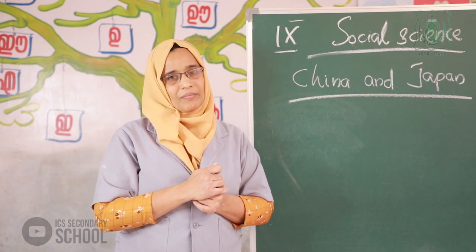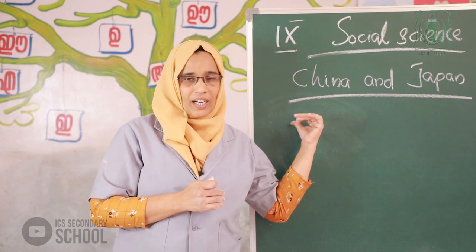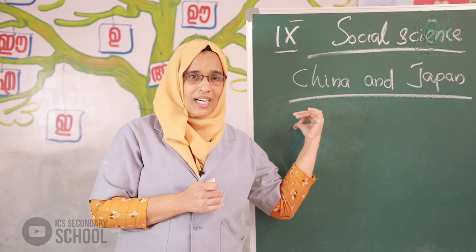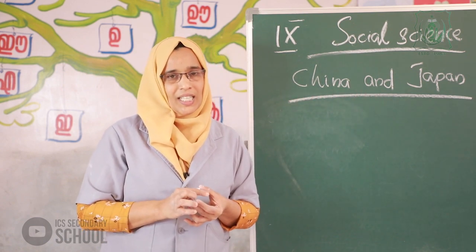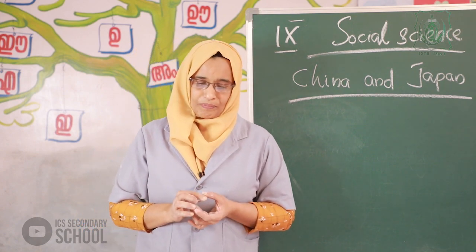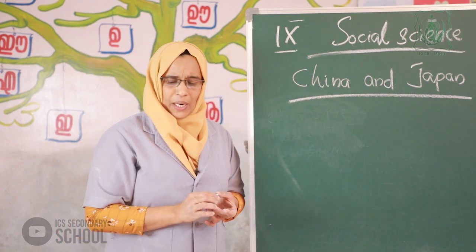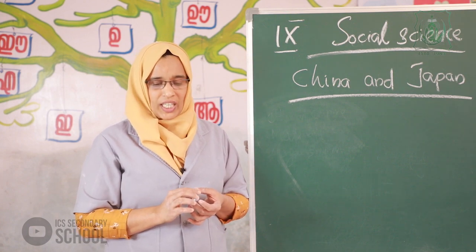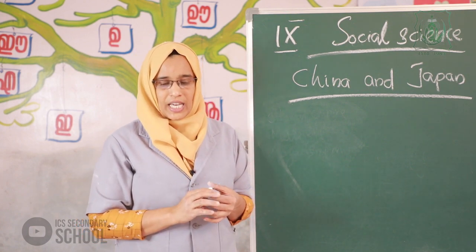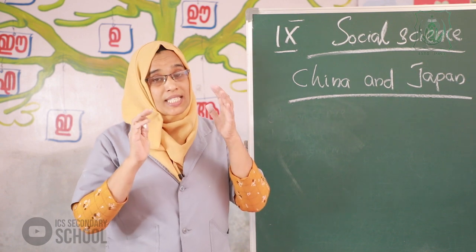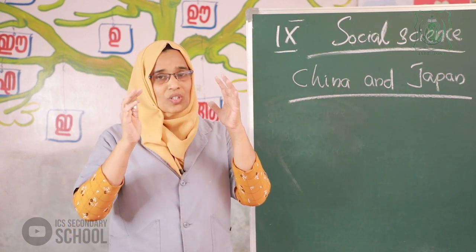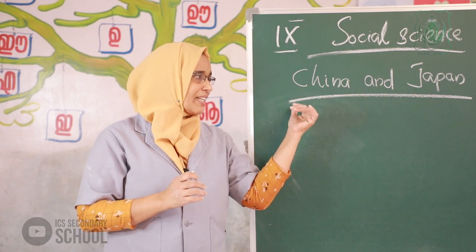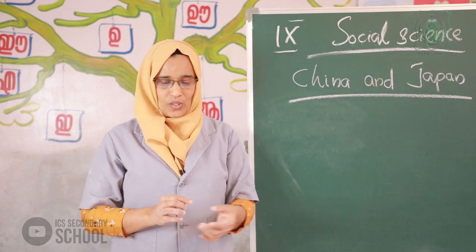Identify and locate China and Japan. Understand China and Japan. An efficient administrative system existed in these countries.